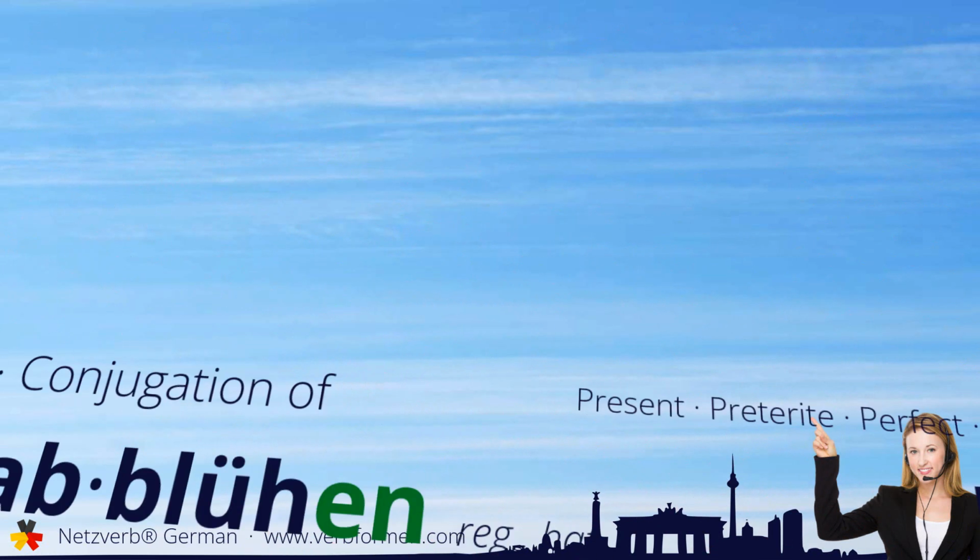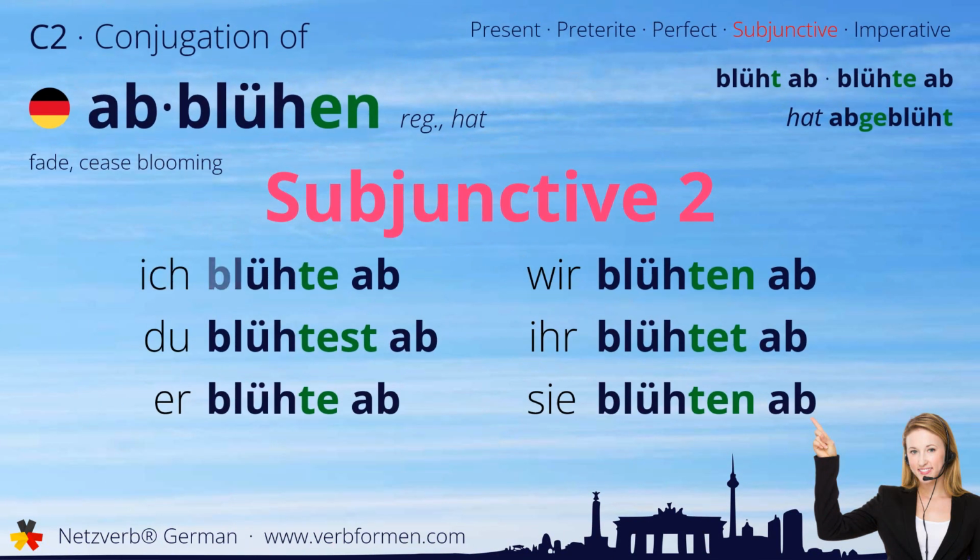Now we move on to the subjunctive two. Ich blühte ab. Du blühtest ab. Er blühte ab. Wir blühten ab. Ihr blühtet ab. Sie blühten ab.